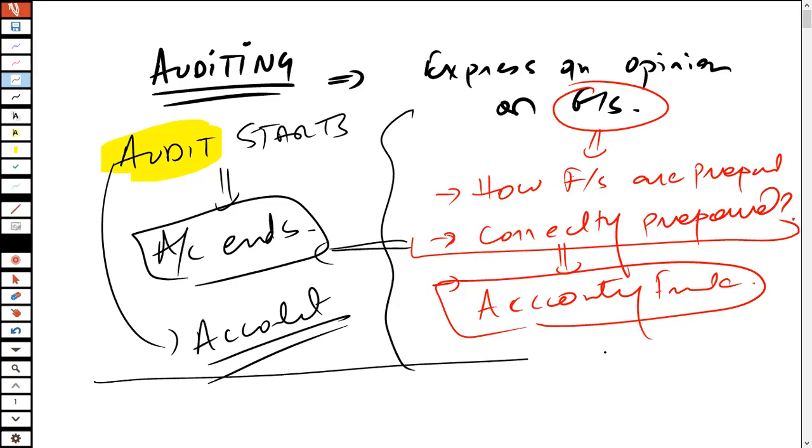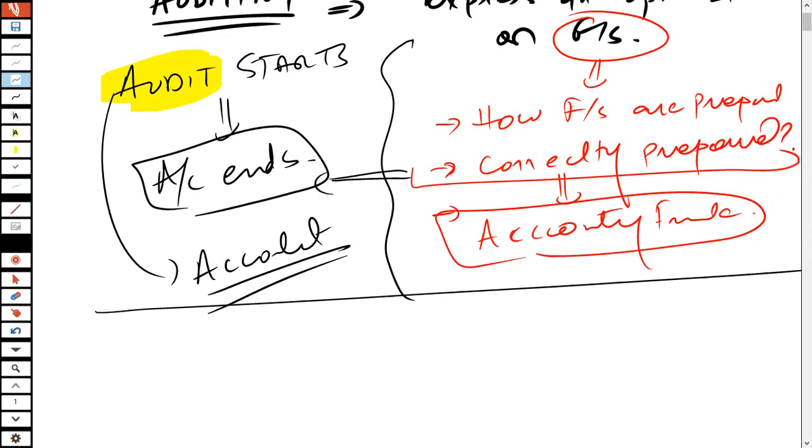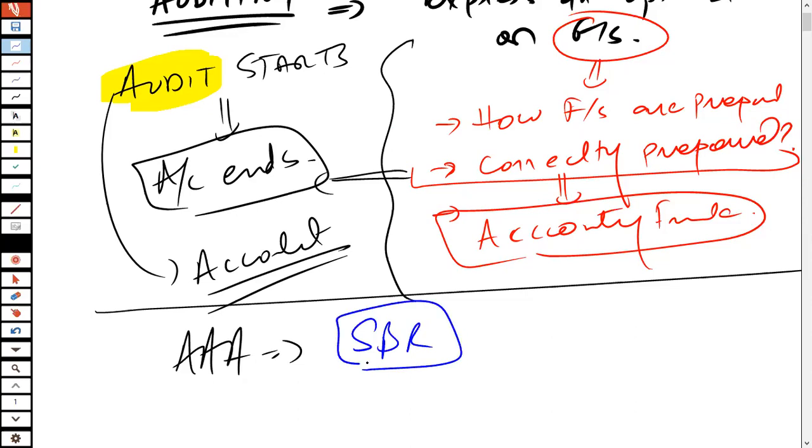Whenever I teach the AAA paper, I tell the students in advance that there is something you have to keep in mind. It's okay if you have not attempted SBR, and it's okay if you have not passed it. But in case you haven't studied SBR, it is going to become very difficult for you to attempt the AAA paper.